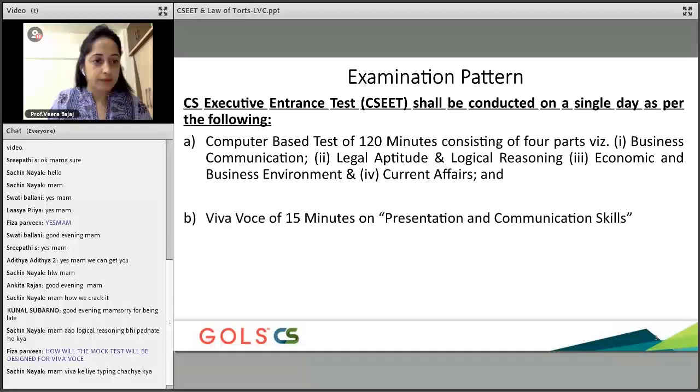And also, coming to your question, we have designed mock tests. We are going to be conducting a mock test for all the papers that we are going to do. Now, as I told you, yours is going to be MCQ based papers, so your entire mock test will be designed in such a way that it will look like a draft of what you should expect in the exam.